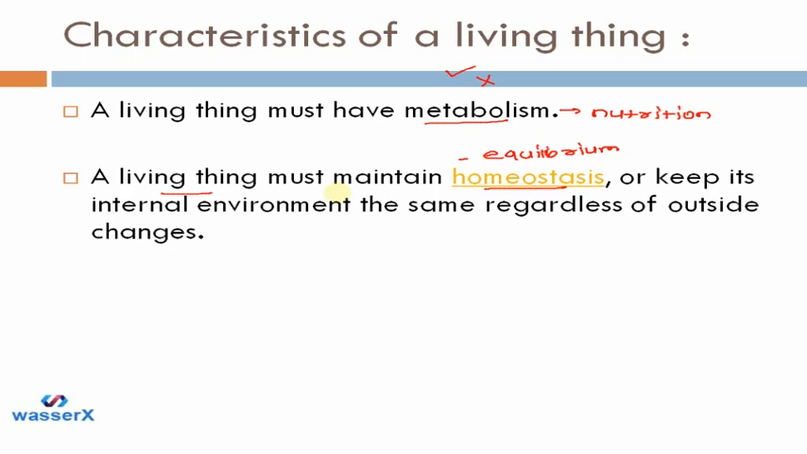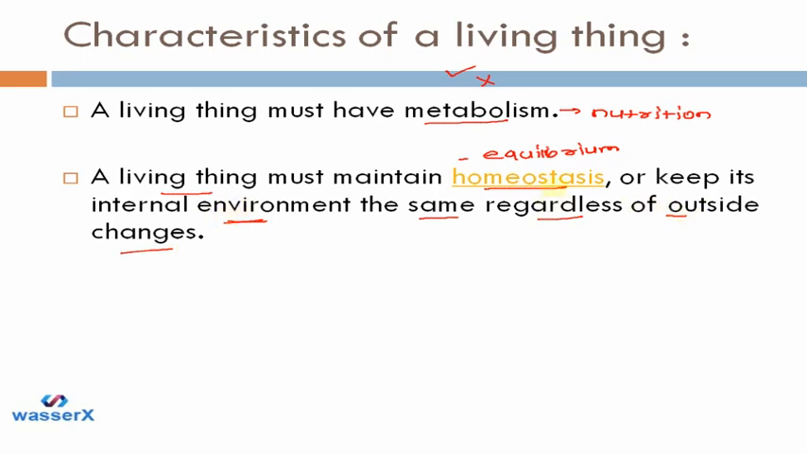So cells perform all these processes, or they keep their environment the same regardless of changes outside. That means if I'm in a temperature of 37 degrees outside, my body will survive. Even when you put me in an environment where the temperature is 2 to 3 degrees Celsius, my body will still survive, because my internal environment won't change according to the environment outside.